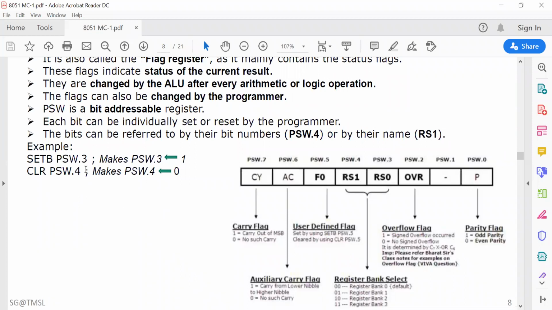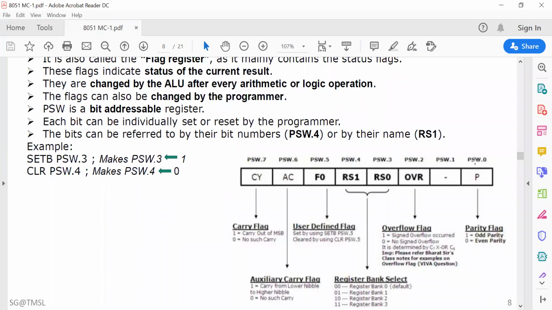In the same way, if CLR PSW.4 is given, that means this bit must be 0. So the programmer can set or reset any bit of PSW, the flag register of the 8051 microcontroller. That's why it is called a bit addressable register.